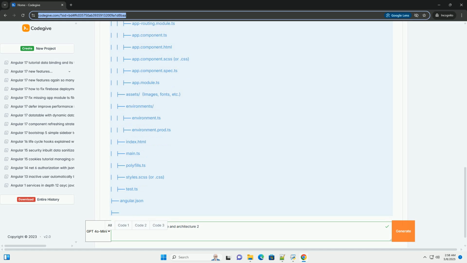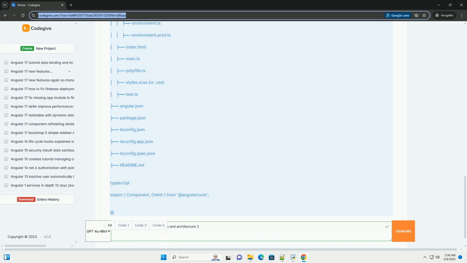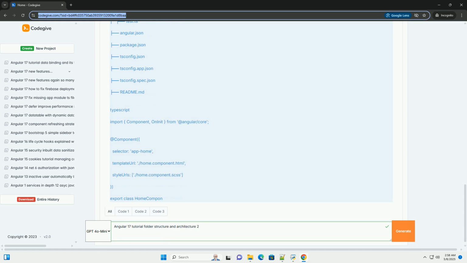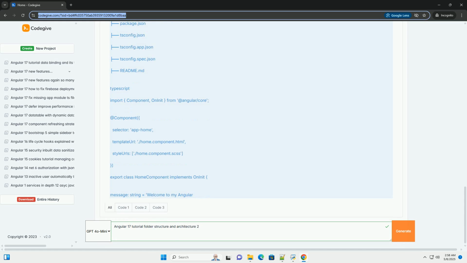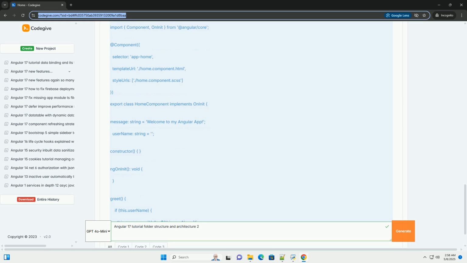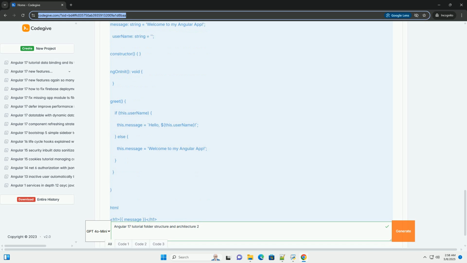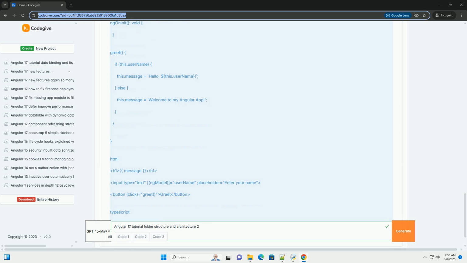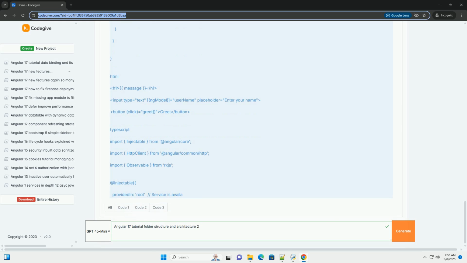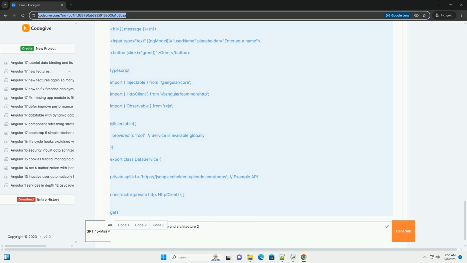applications. We'll cover: 1. Project setup: creating a new Angular project using the Angular CLI. 2. Recommended folder structure: a detailed explanation of the standard directory layout. 3. Architectural patterns: understanding modules, components, services, routing, and state management. 4. Code examples: practical code snippets to demonstrate the concepts. 5. Best practices: tips for maintaining a clean and organized code base.